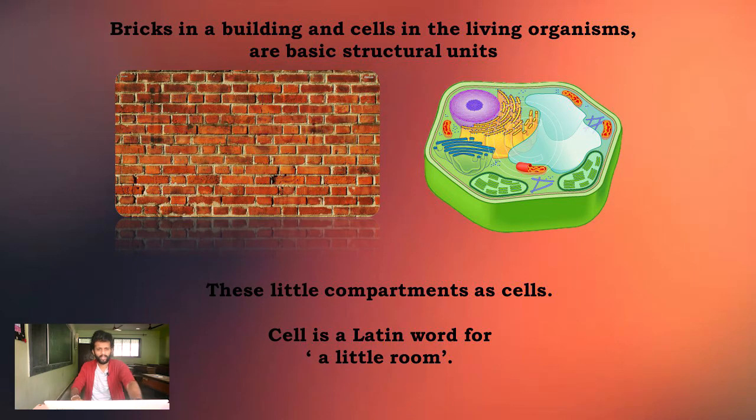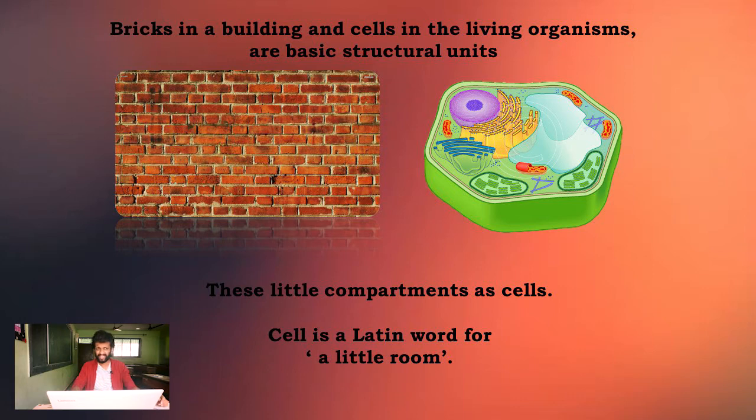He said that this can be a cell, a small compartment. Okay, if you see a picture over here, you can consider the entire wall as an organism, and those bricks that are there are nothing but cells. So a number of cells together make up an organism.